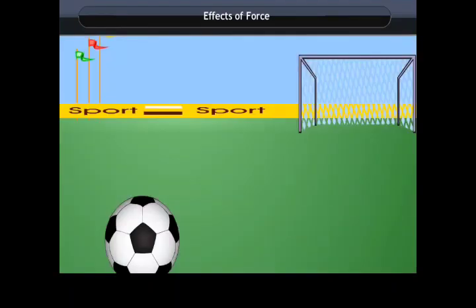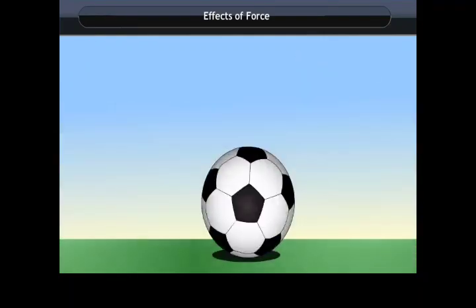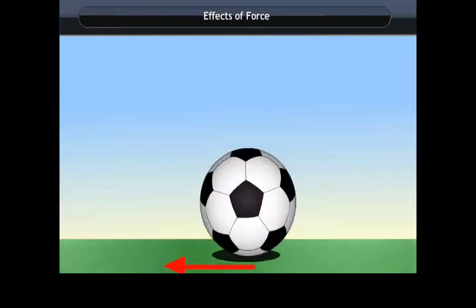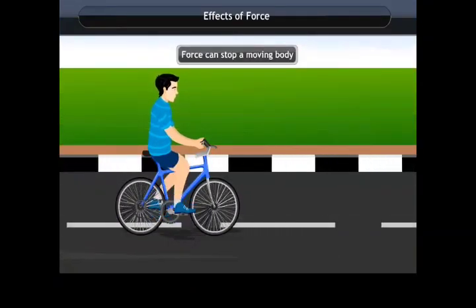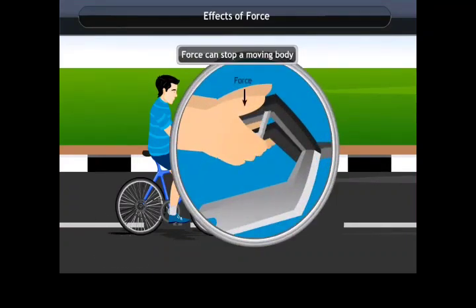Effects of force. Force can make a stationary body in motion. By using a force, you can move a ball, stop a moving body, change the direction of a moving object, change the speed of a moving body, and can change the shape and size of an object. Force can stop a moving body. For example, by applying brakes, you can stop a cycle or a vehicle which is in motion.